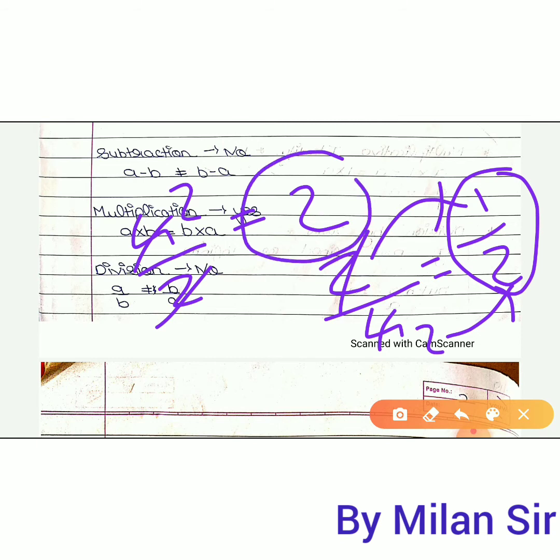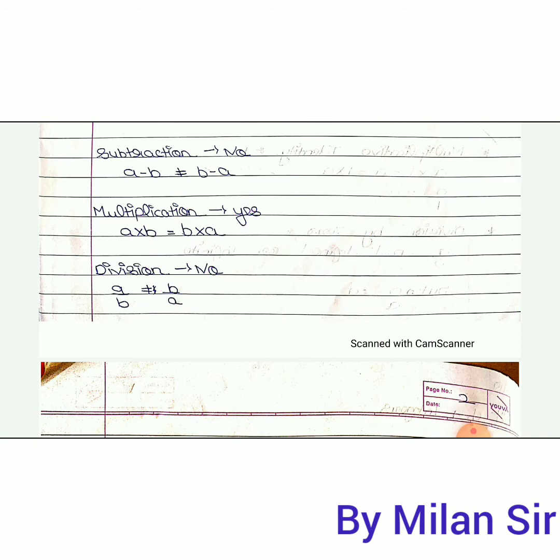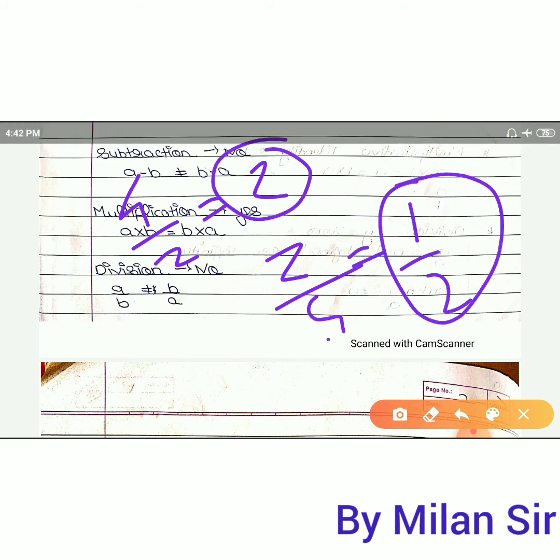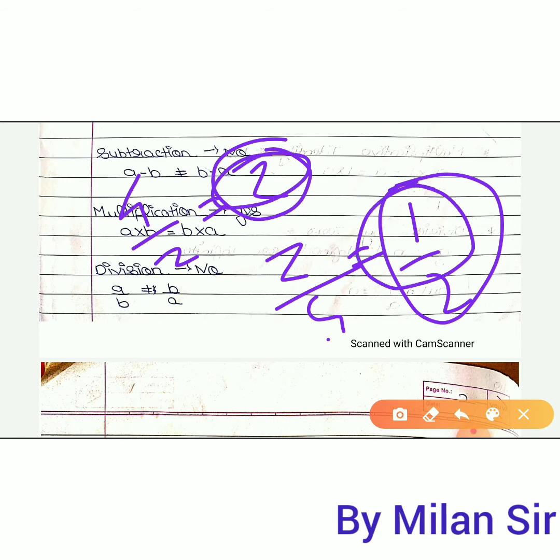So in the first case we get the answer 2, and here we get 1 by 2. These two answers are not the same. So we can say that we cannot use this property. Again I am telling you, 4 by 2 is 2, 2 by 4 is 1 by 2. We do not get the same answer, we want the same answer. Here we get a different answer. So the commutative property is not applied for division.